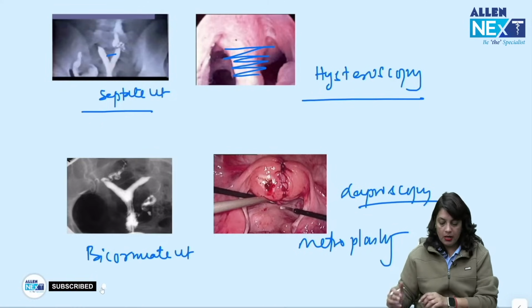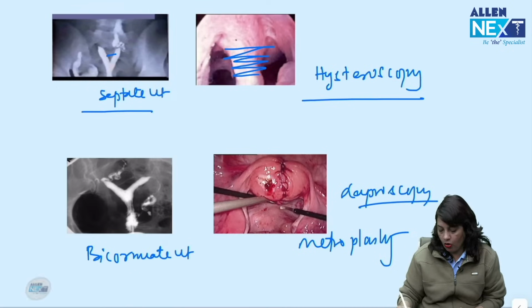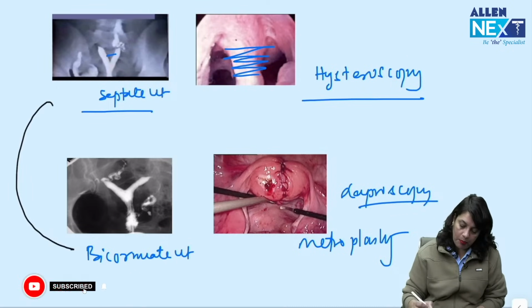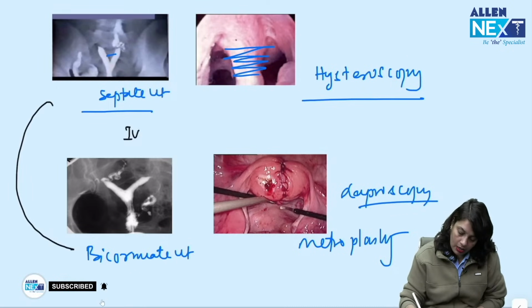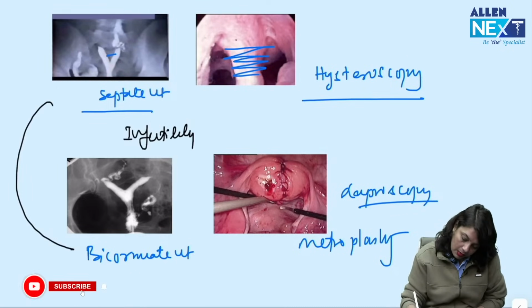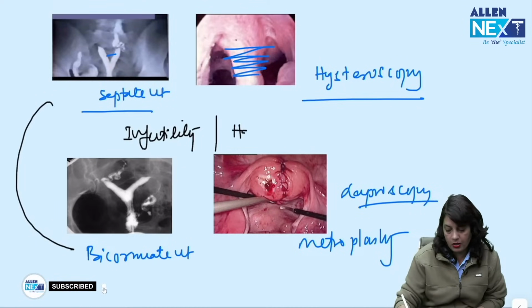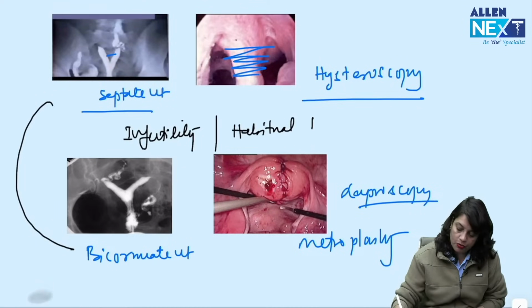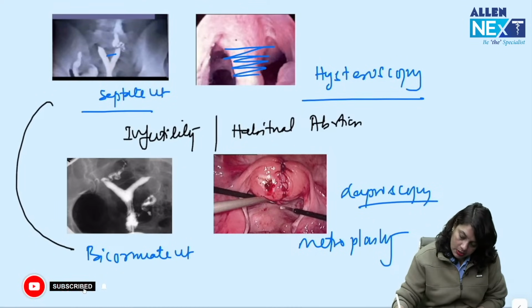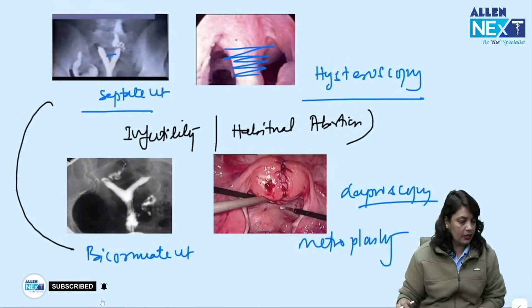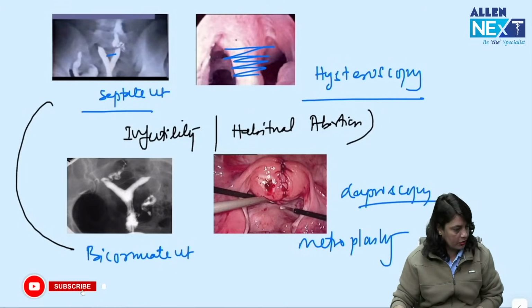Okay, metroplasty, because septate uterus and bicornuate uterus are important causes for infertility. It can be an important cause for habitual abortions. So treatment should be taken if it is causing recurrent abortions.